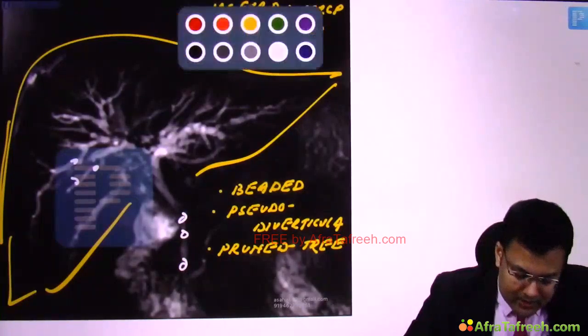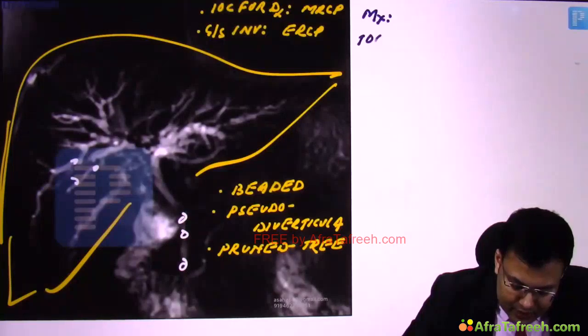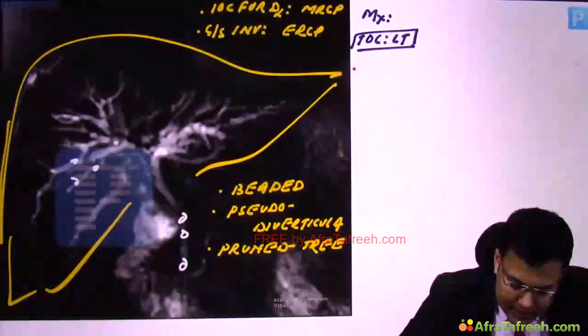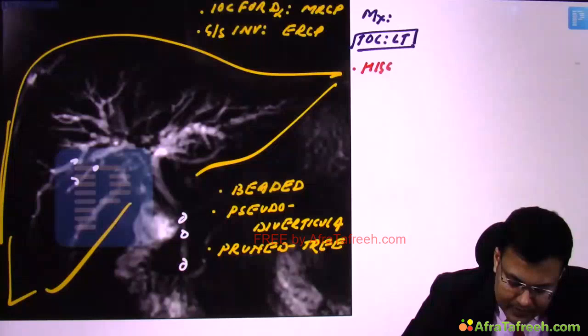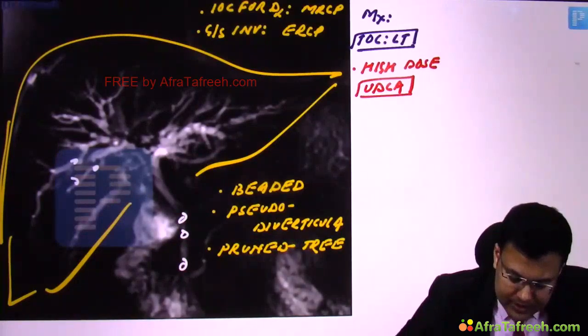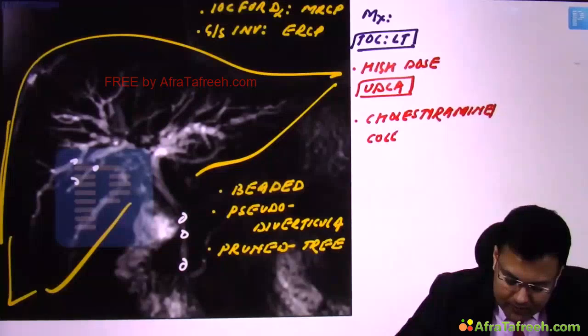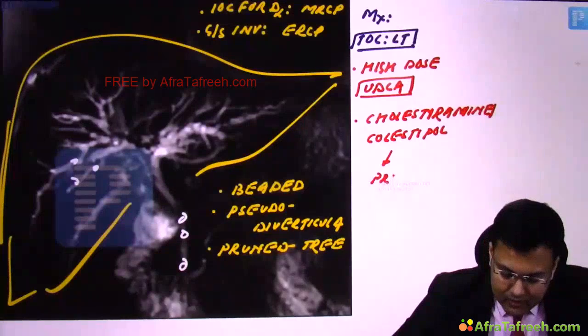So see the management. The treatment of choice is liver transplantation. We give high dose ursodeoxycholic acid to control inflammation, and bile acid sequestrants like cholestyramine. Clear? These are given. Why? For the pruritus.